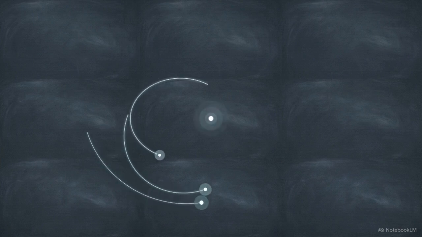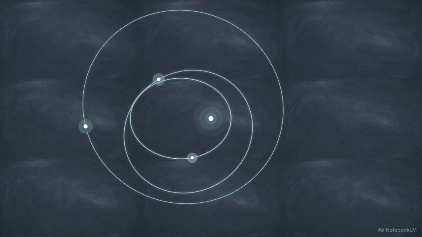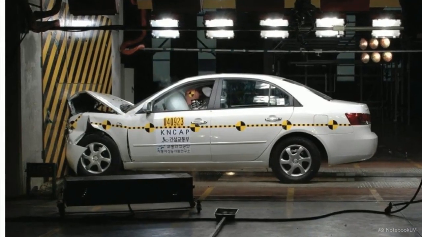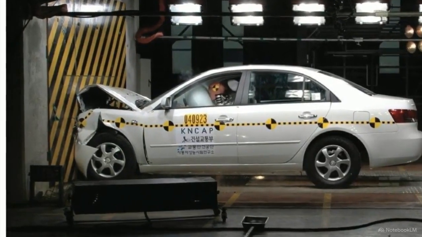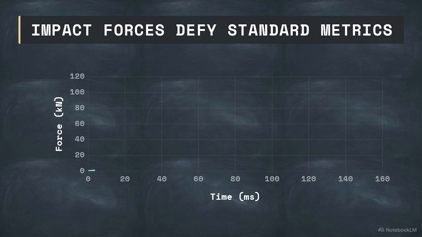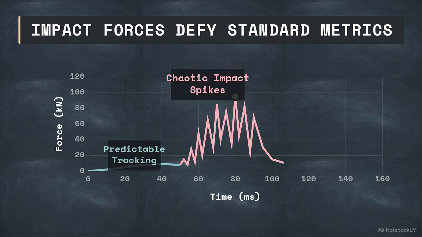Physics is exceptionally good at predicting smooth, continuous movements, like the sweeping arcs of orbital mechanics. But classical equations struggle when forced to confront violent, instantaneous physical collisions. Standard applications of force equaling mass times acceleration assume forces that can be reliably tracked over a period of time. An impact event is chaotic, defined by rapid, unpredictable spikes in force that standard acceleration metrics simply cannot model.